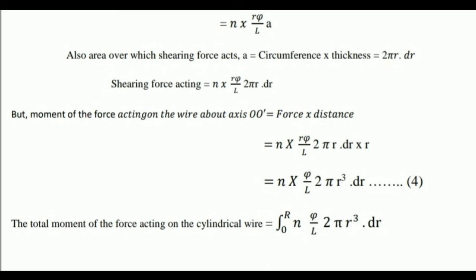So multiplying all the above, we get N into phi by L 2 pi r cube into dr. Take it as equation number 4.